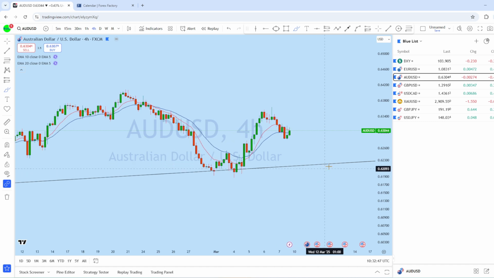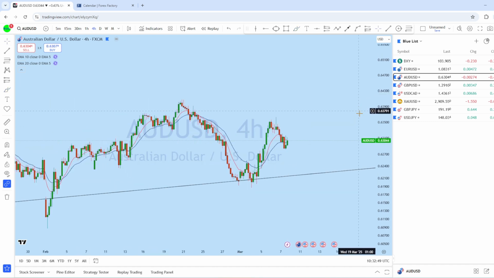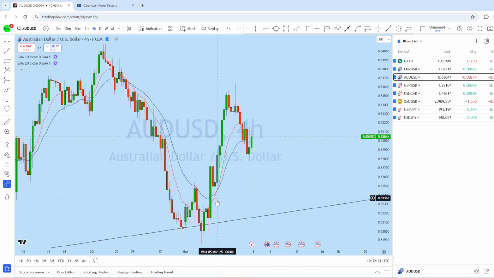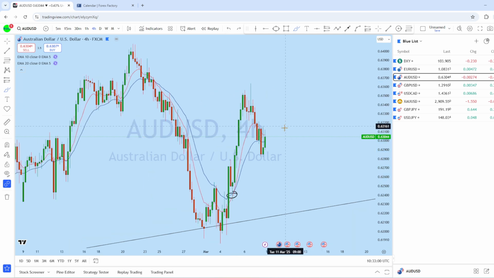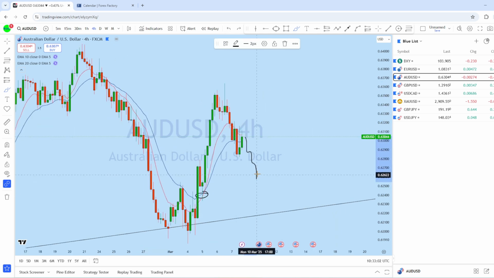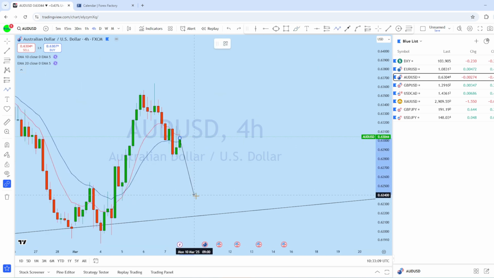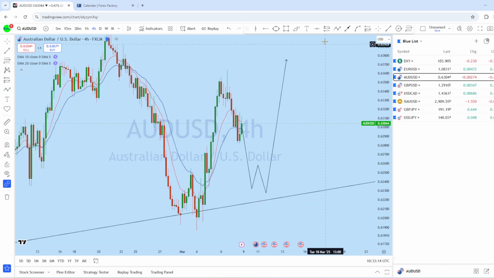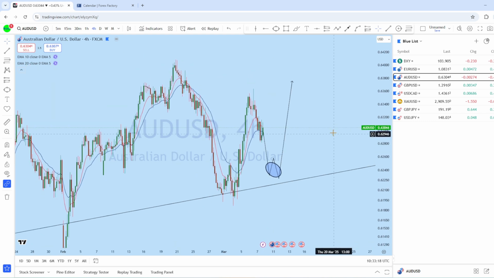If we look at the 4-hour perspective on AUDUSD, we can see that in this lower time frame there has been a big move here on AUDUSD, followed by a candle closing with a long wick. Therefore, we could see potentially further downside here initially, and with that initial strengthening on DXY, you could see AUDUSD becoming weaker, and this could be the zone that we could see AUDUSD potentially moving back up to the upside. This could be the wave for this upcoming week on AUDUSD.